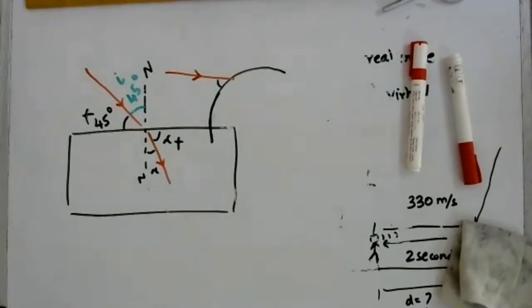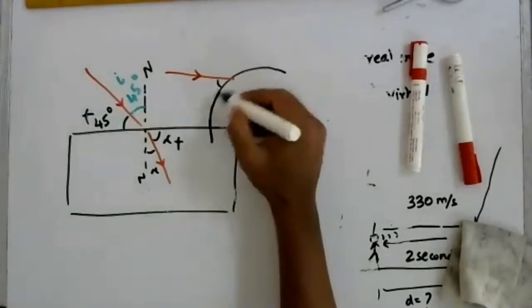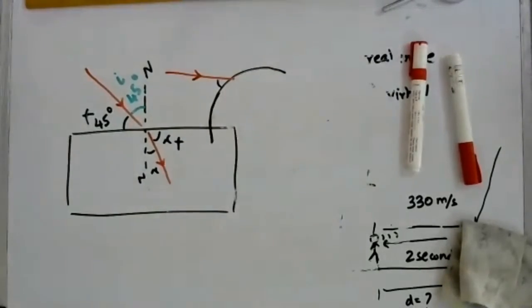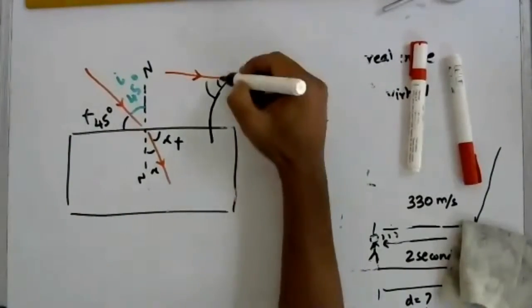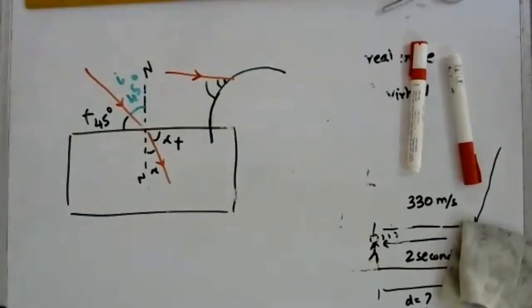That might be a problem because we cannot measure an angle between a straight line and a curve, because if you measure it here it will be different, if you measure it here it will be different.